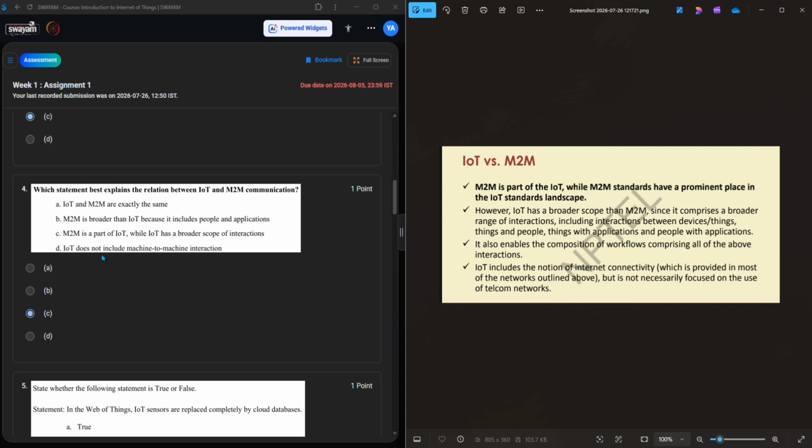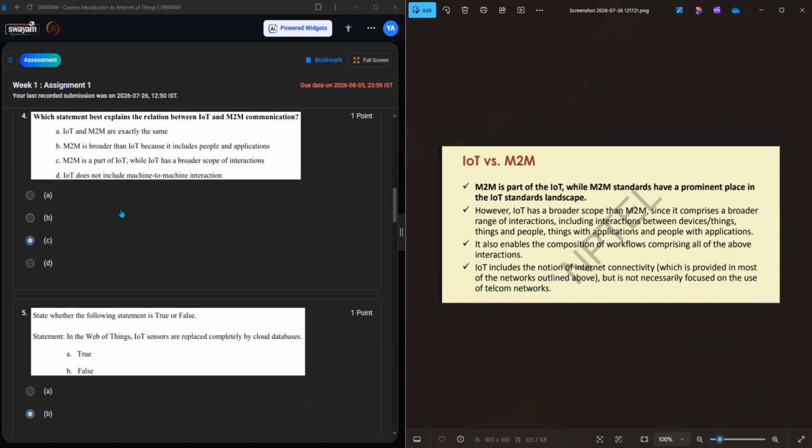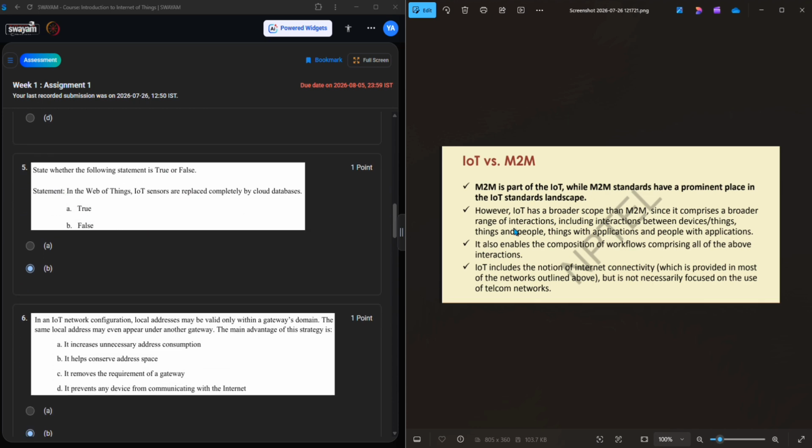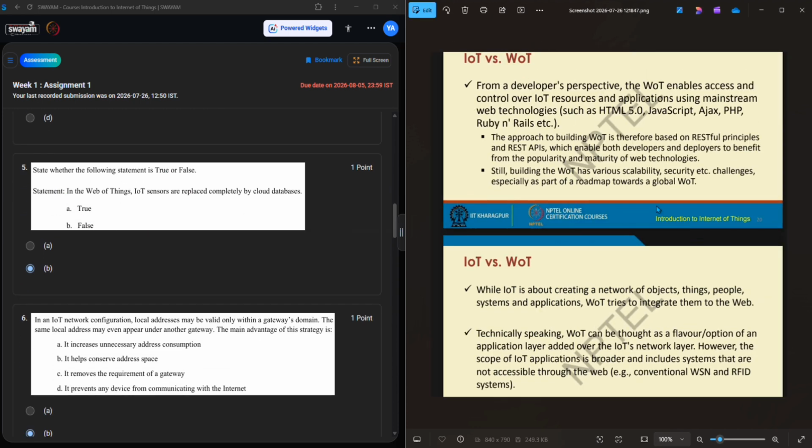IoT does not include machine to machine interaction. IoT does include machine to machine interaction, so this is wrong. Option C is the right answer. Then state whether the following statement is true or false. In the web of things, IoT sensors are replaced completely by cloud databases. No, it's wrong, so this is a false statement. IoT sensors cannot be replaced by cloud databases.